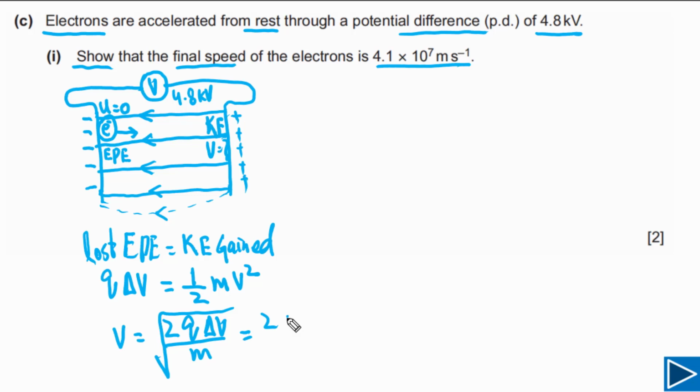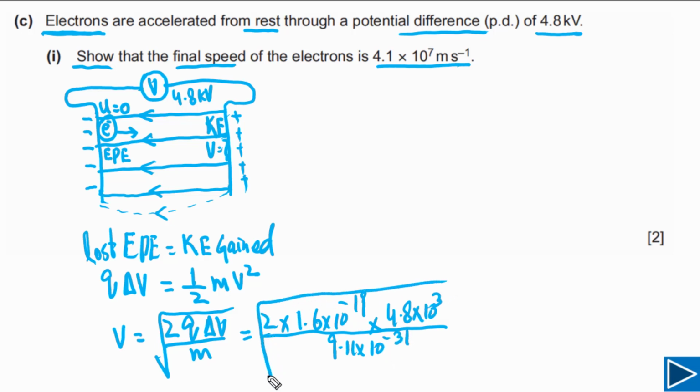In this case, the value of Q. This is an electron, so the charge on the electron is 1.6 times 10 to negative 19 coulombs. Delta V is given to us, that is 4.8 kilovolts, so we have to multiply by 1000. We have to divide by the mass of the electron because electrons are accelerated. And the mass of the electron is 9.11 times 10 to negative 31 kg.